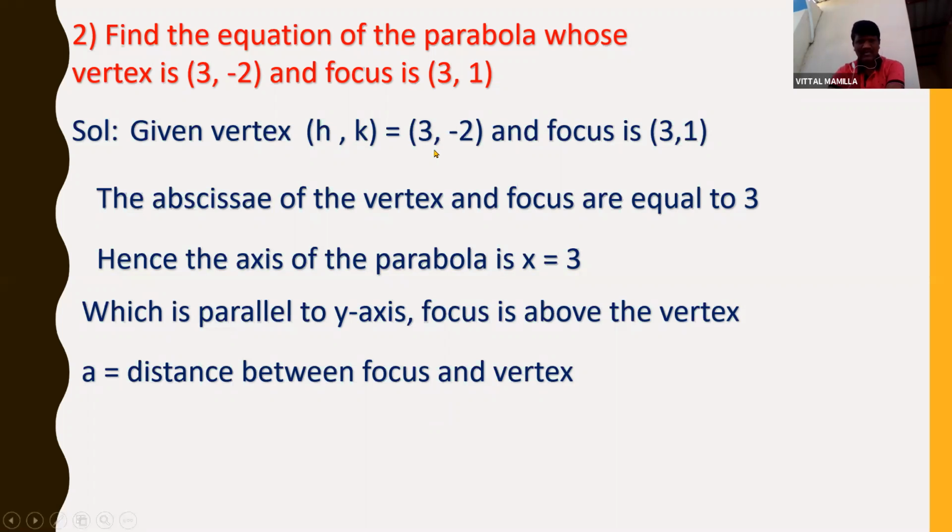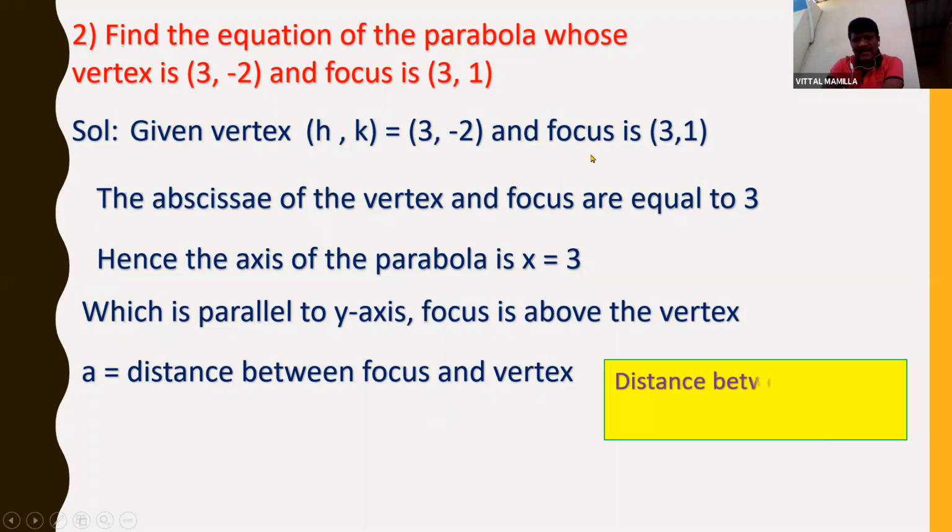What is the focus here? 3 comma 1. Vertex is 3 comma minus 2. So 2 points are given. You know the distance formula. Let us use the distance between 2 points formula.